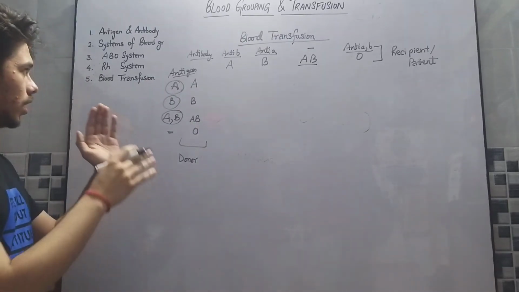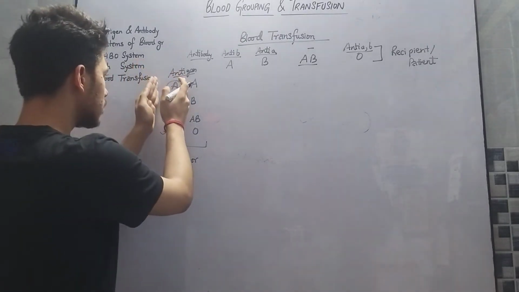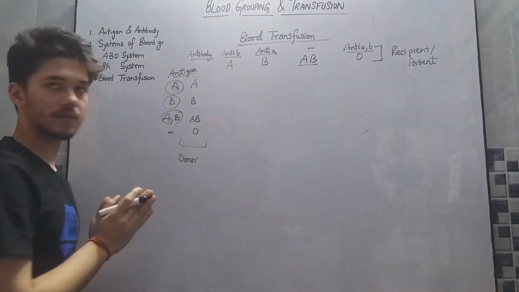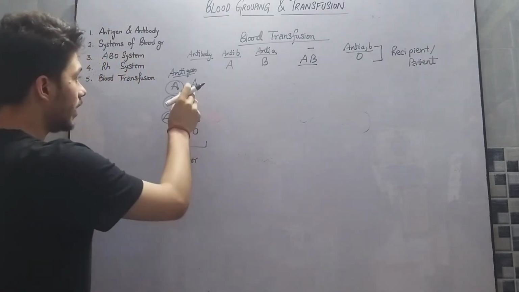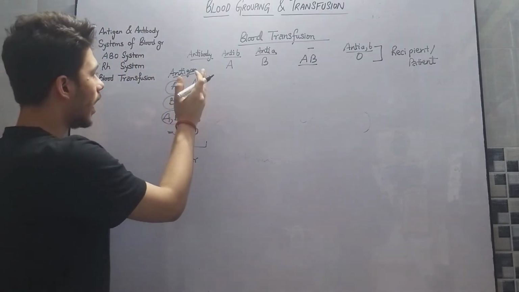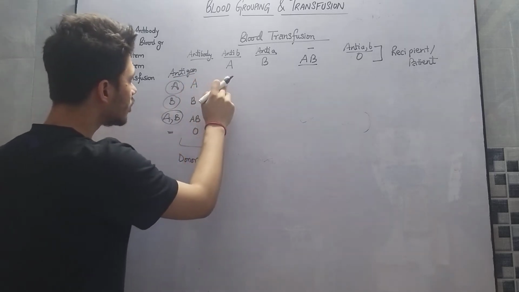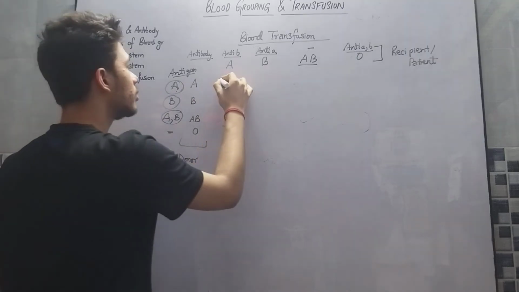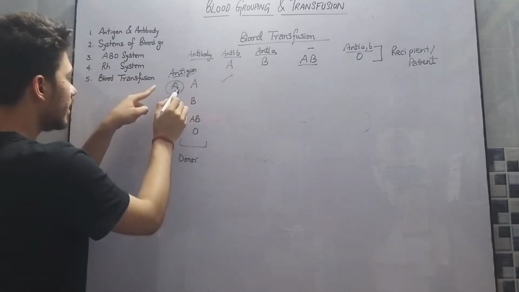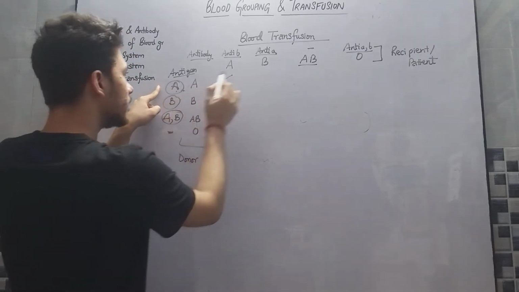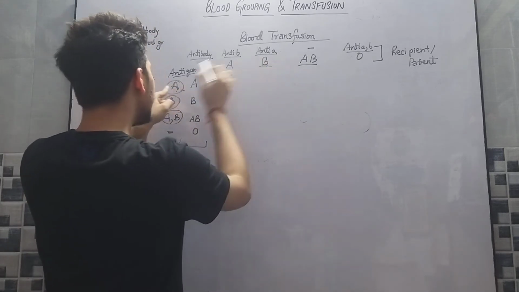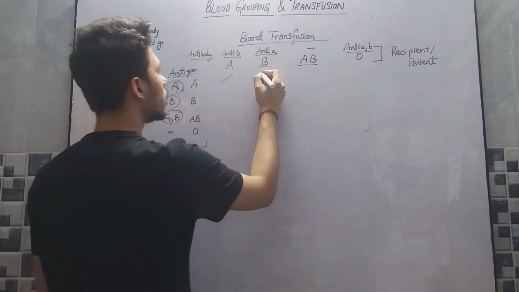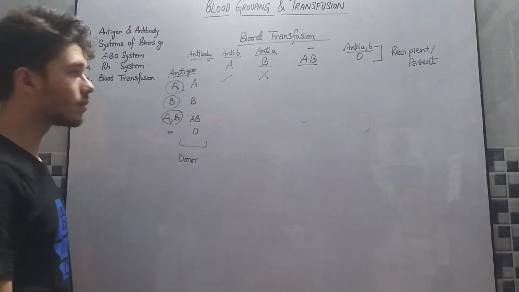Now, an antigen can be given to one that does not have an antibody against it. So, A antigen can be given to A since it does not have antibody against A. Since it is A antigen and B blood group has anti-A antibody, we cannot give this to a blood group B individual.